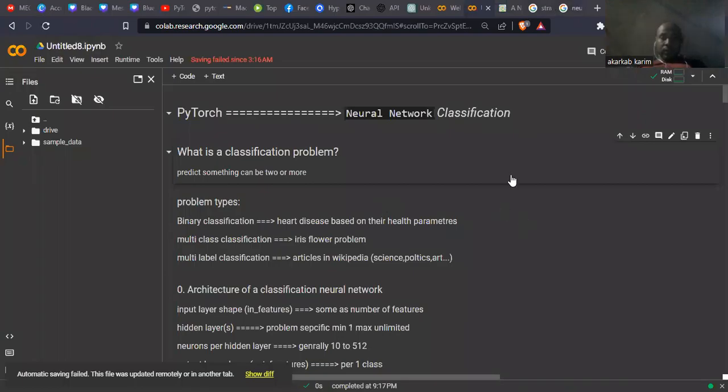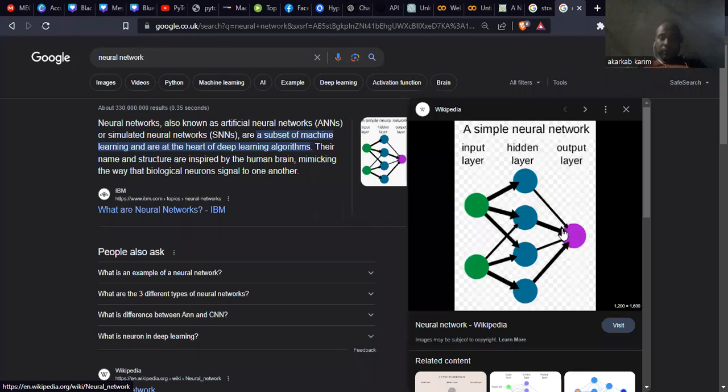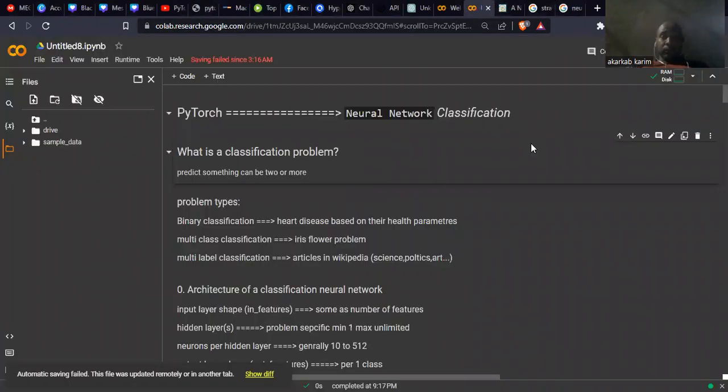So just as I showed you for now, this is a simple architecture of a neural network. As I told you before, I will show you what's happening inside of each hidden layer and the output, of course. That is very important to know. Well, let's return to our notebook. We have the input layer shape, the number of features. That is important. As I told you before, we need to decide the inputs here in our picture, because we design the architecture for the problem.